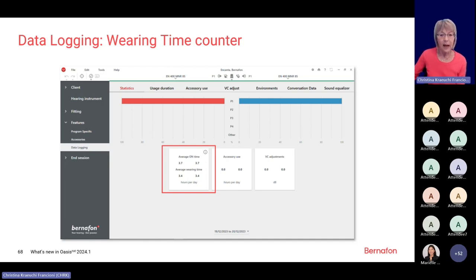One will be the wearing time, which is really the time how long the hearing aid has been turned on and physically placed on the ear. And then we still have the other on-time data logging, which only indicates how long the hearing instrument has been on. So the new wearing time indicator reveals much more information.